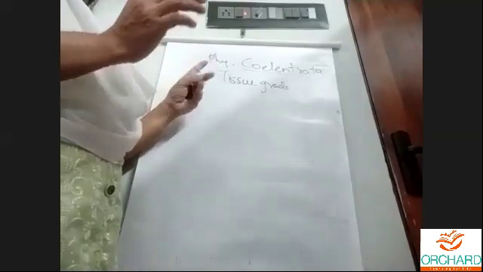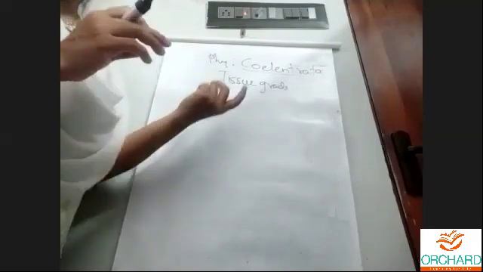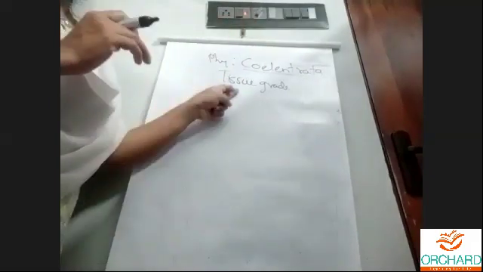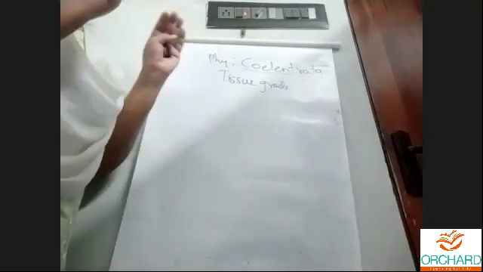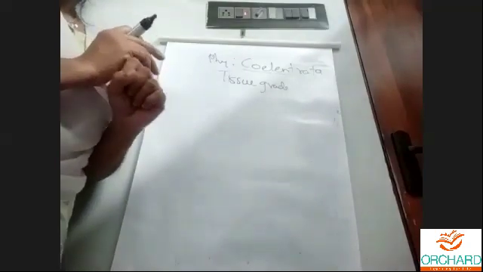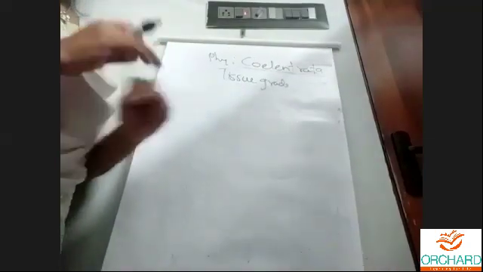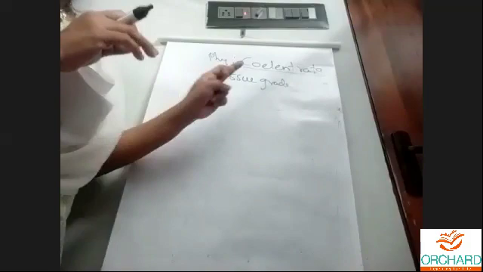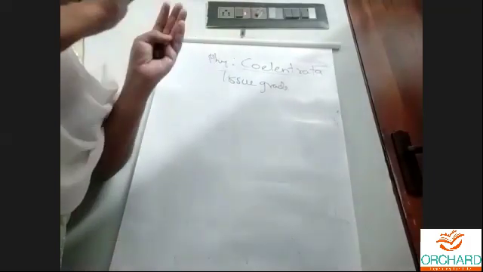There we saw multicellular. Any group of cells will take care of certain functions, isn't it? But here, the groups of cells are particular. A particular group of cells will take care of a particular function. That's what we say tissue grade of organization. We have different tissues to take care of different functions.